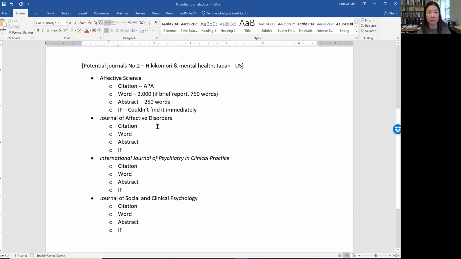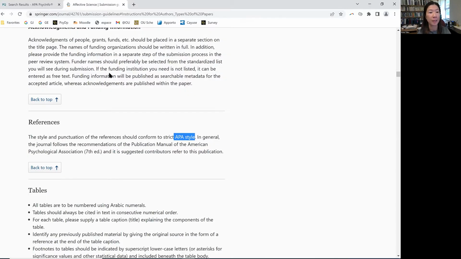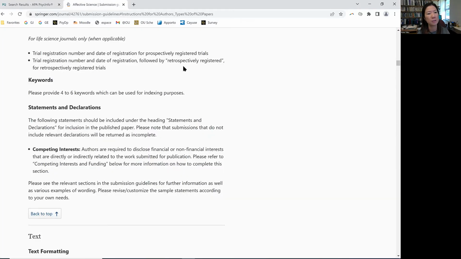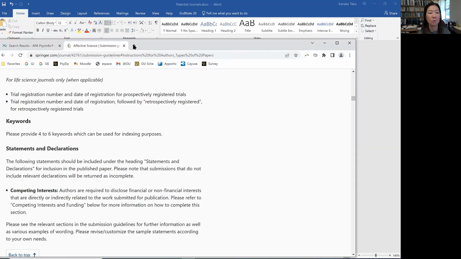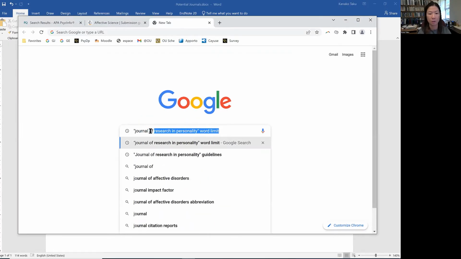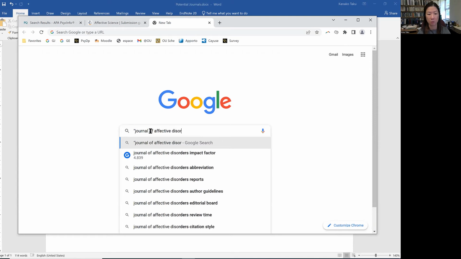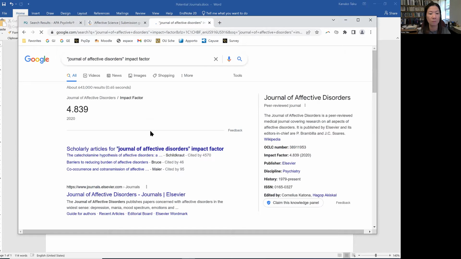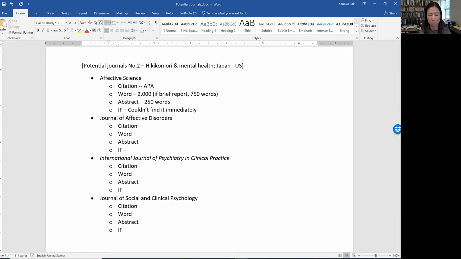We could do this one probably while I'm working on level 11. So level 11 and level 12 can be done concurrently. Journal of Affective Disorders. Whenever I do it, I first think about all of the journals and then decide or check one by one. So that's why I'm just going to check this one, Journal of Affective Disorders. I can see the impact factor, 4.839, and then an abstract.